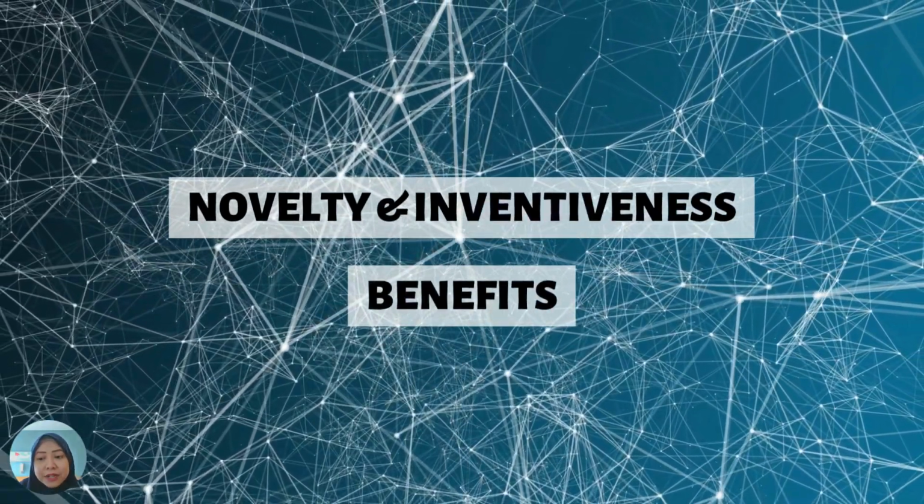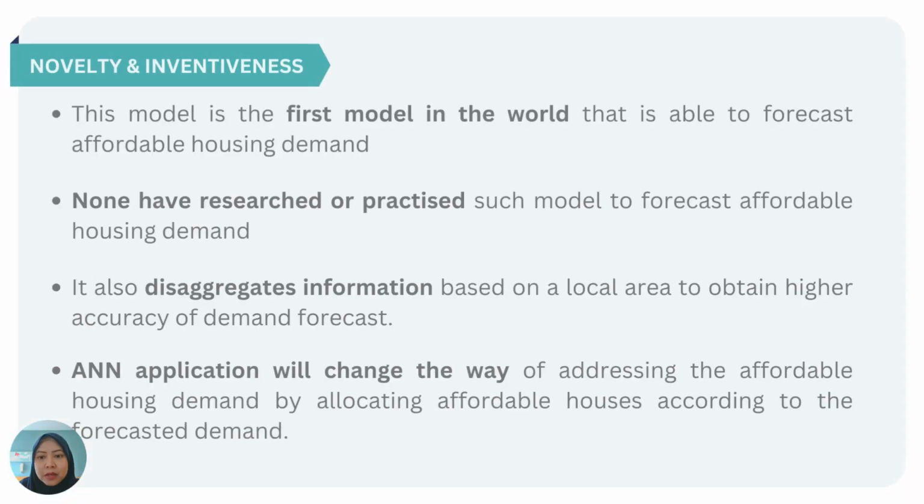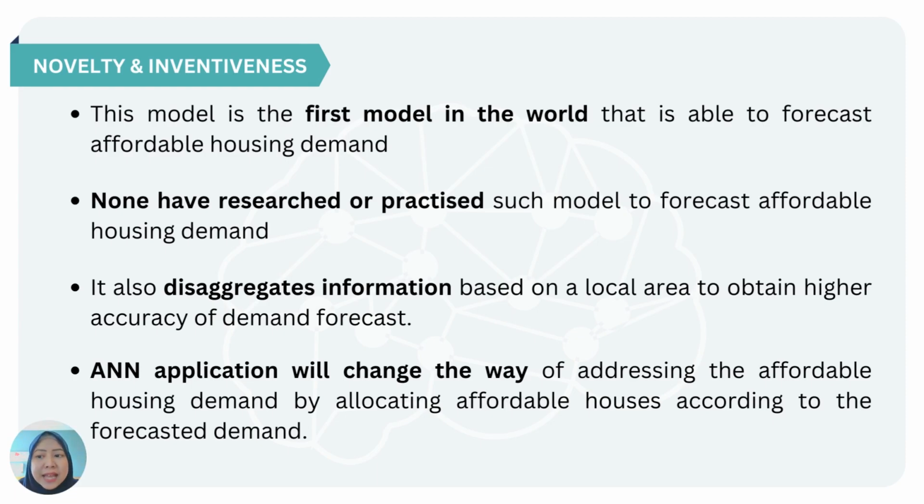Novelty and inventiveness of the product and its benefits. We are confident and believe that this model is the first model in the world that is able to forecast affordable housing demand. Based on our research, none have researched or practiced such model to forecast affordable housing demand. The fact that the model is able to disaggregate information based on a local area ensures high forecasting accuracy.